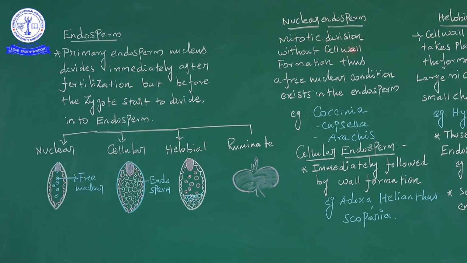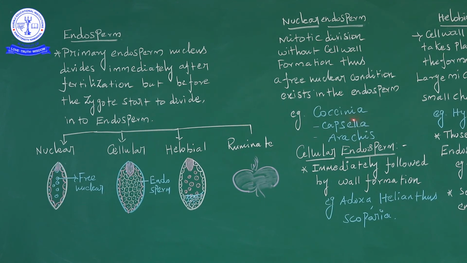Very important: the mitotic division without cell wall formation is called the nuclear endosperm. That is the free nuclear division, the free nuclear condition in the endosperm, and it is the main character of division without cell wall formation. Examples are Coccinia, Capsella and Arachis, a very important point for 1 mark questions.